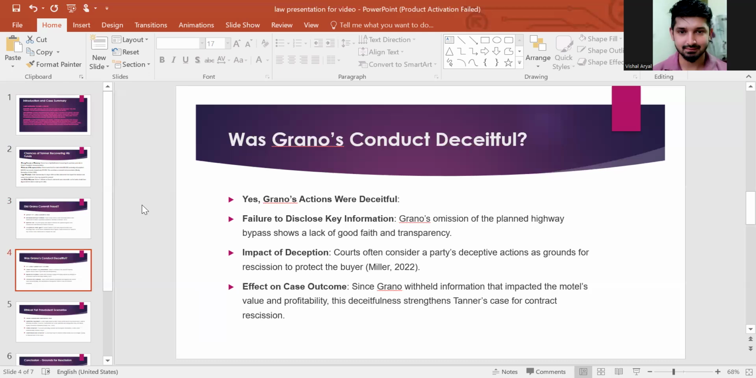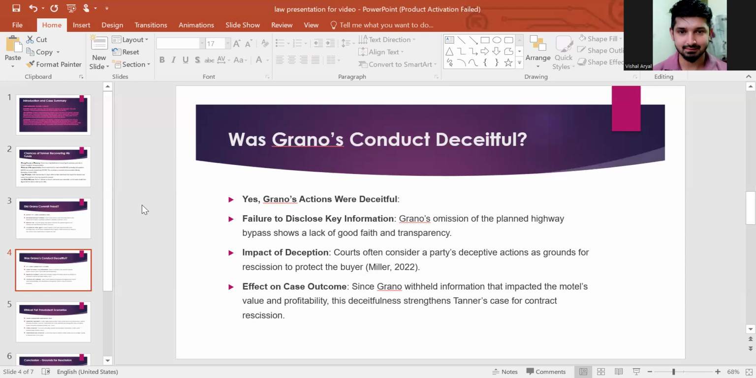Grano actually knew of, or omitted to disclose, the planned highway bypass. So, the lack of good faith and transparency. He had malicious intention to make the deal of the sale. He didn't disclose the material and significant information that needs to be disclosed before making any deal. So it shows a lack of good faith and transparency in Grano's intention.